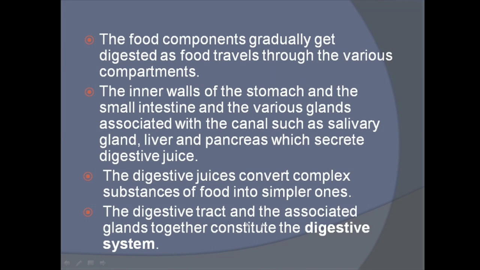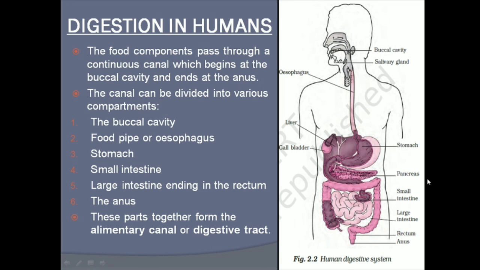The digestive tract and the associated glands together constitute the digestive system. So this whole digestive tract and the associated glands, that is the salivary gland, liver and pancreas, together constitute the digestive system. So once again see the figure, right? This is the salivary gland, this is the liver and this is the pancreas. So they form the whole digestive system.